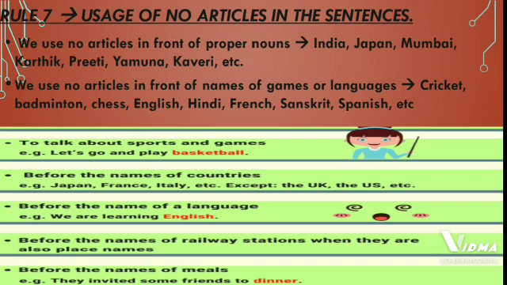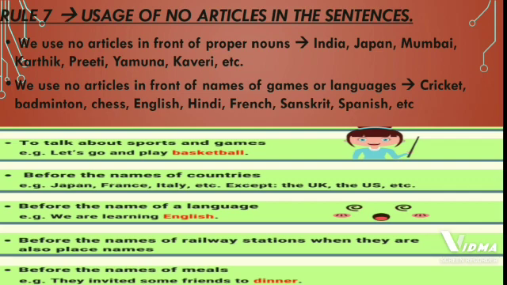For example, cricket, badminton, chess, English, Hindi, French, Sanskrit, Spanish, etc. See in the picture below, there are some points where we should not use articles. To talk about sports and games, for example, let's go and play badminton. Here badminton is the name of a game. It is a name of a sport as well.